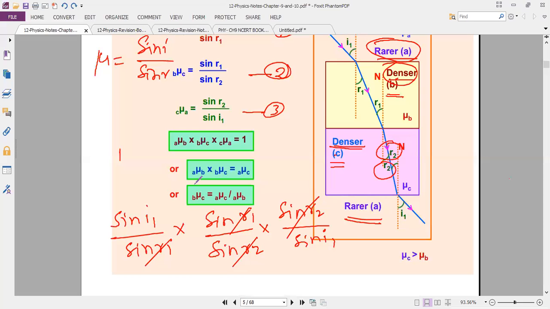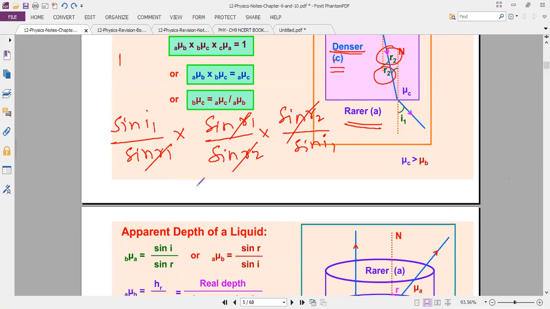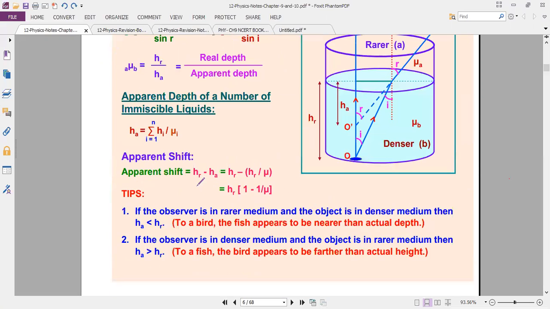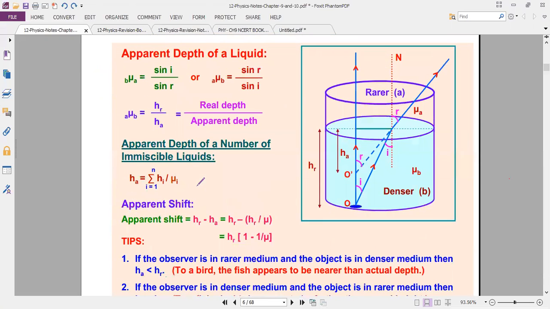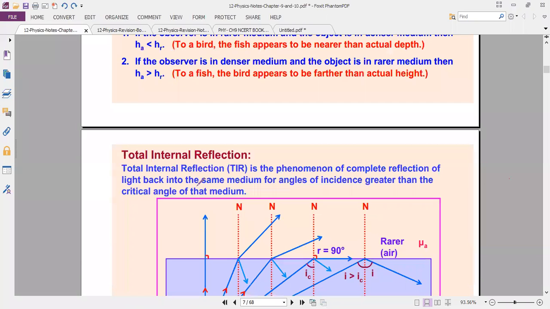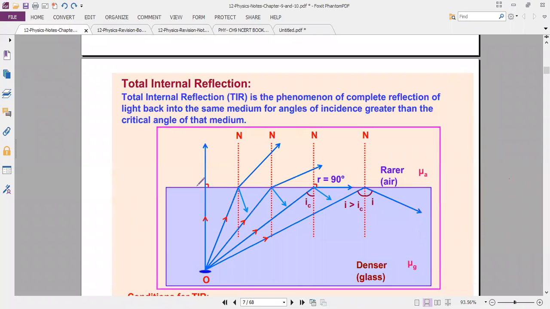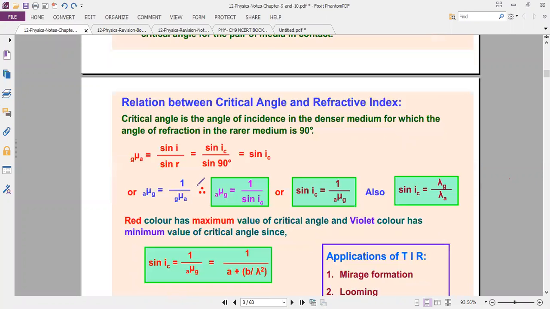So this is one more formula. Take notes. Total internal reflection, very important, we'll discuss after, it will take more time.